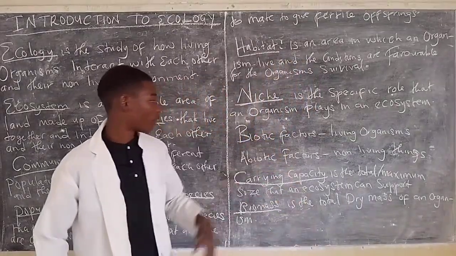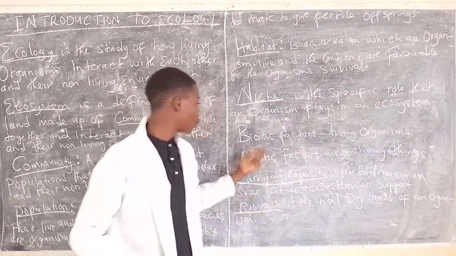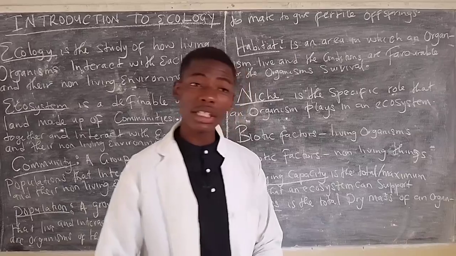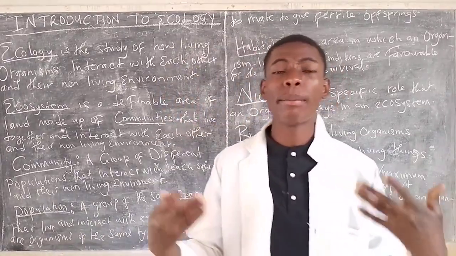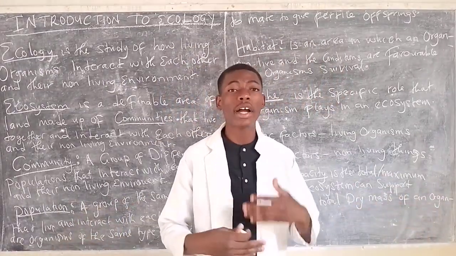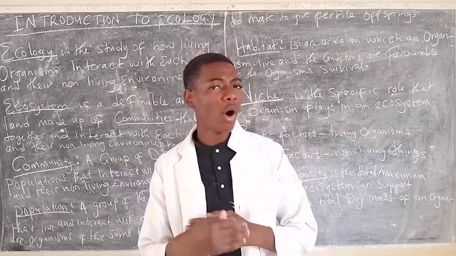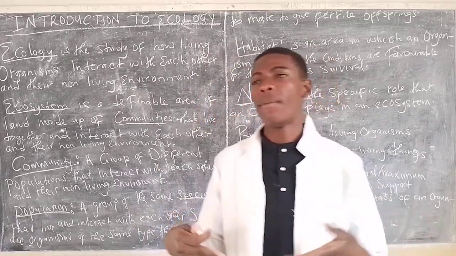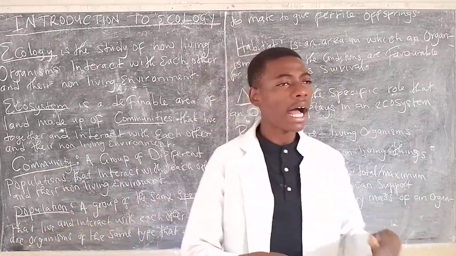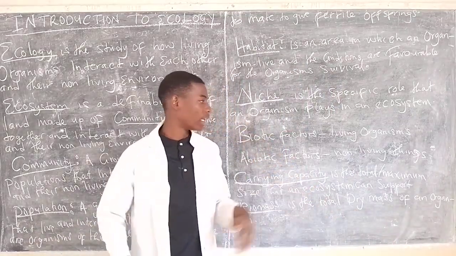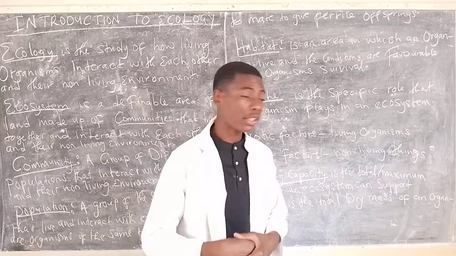We also have the factors which we call biotic factors. Just as you know, bio means life. So biotic factors refers to living organisms. The biotic factors include maybe earthworms, humans, as long as it's a living thing. That is what we call biotic factors.